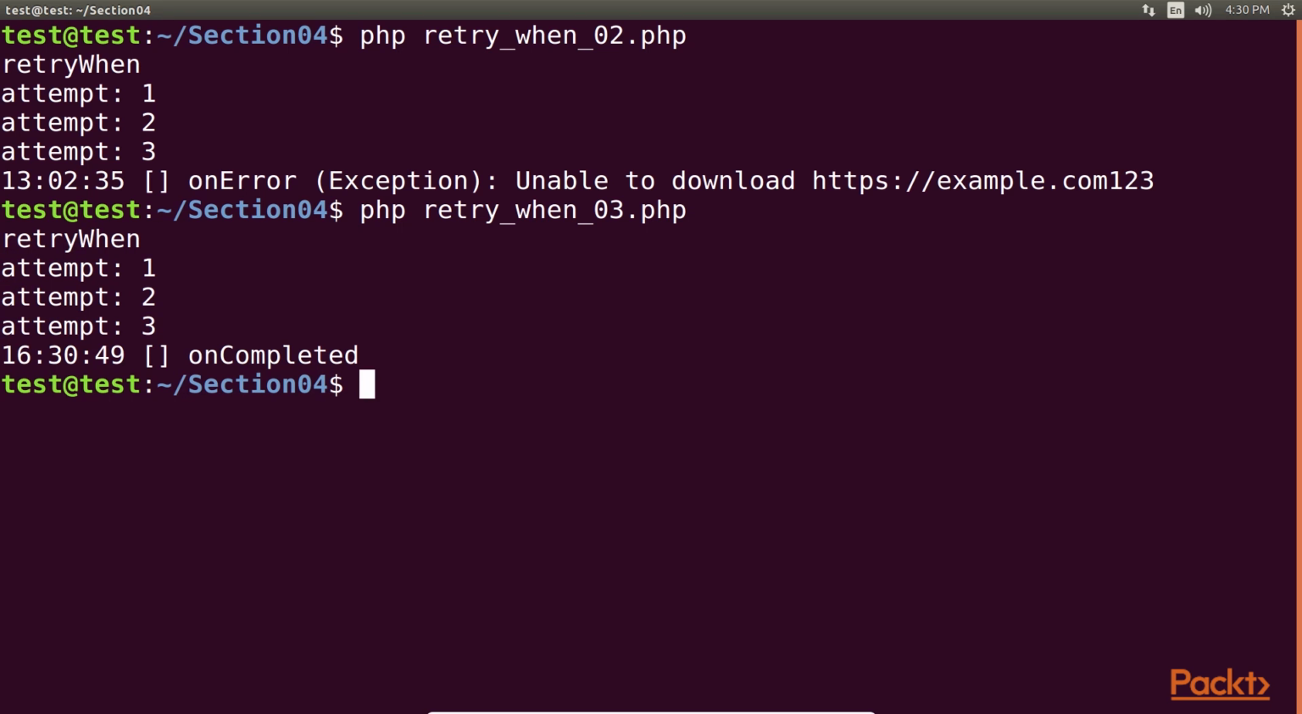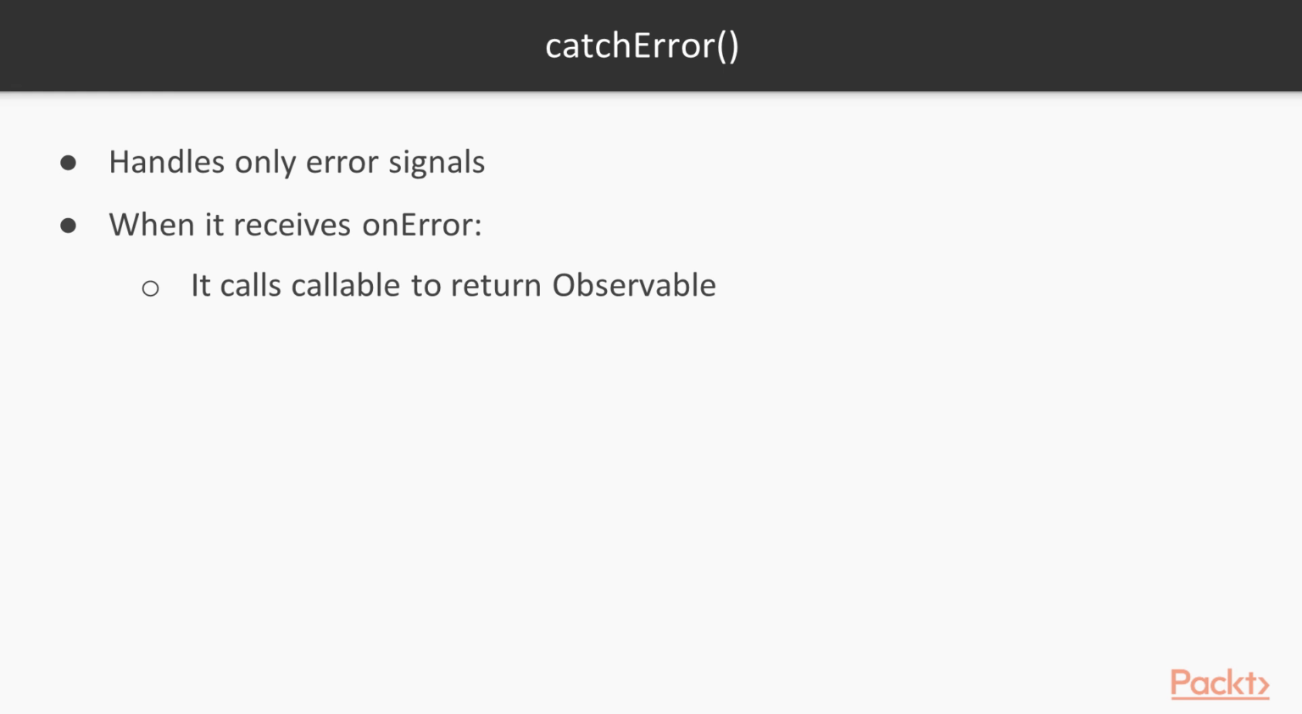As you can see, we're just emitting onComplete. This might be useful in situations where even multiple failed retries don't necessarily mean an error state. The operator catchError also handles only error signals. When it receives an on-error, it calls a callable that returns an observable, which is then used to continue the observable sequence instead of the source observable.